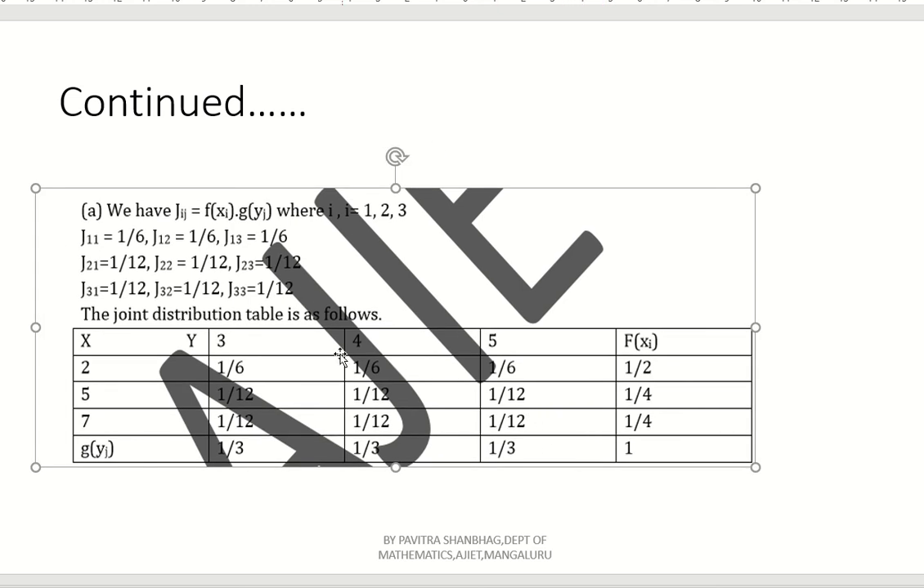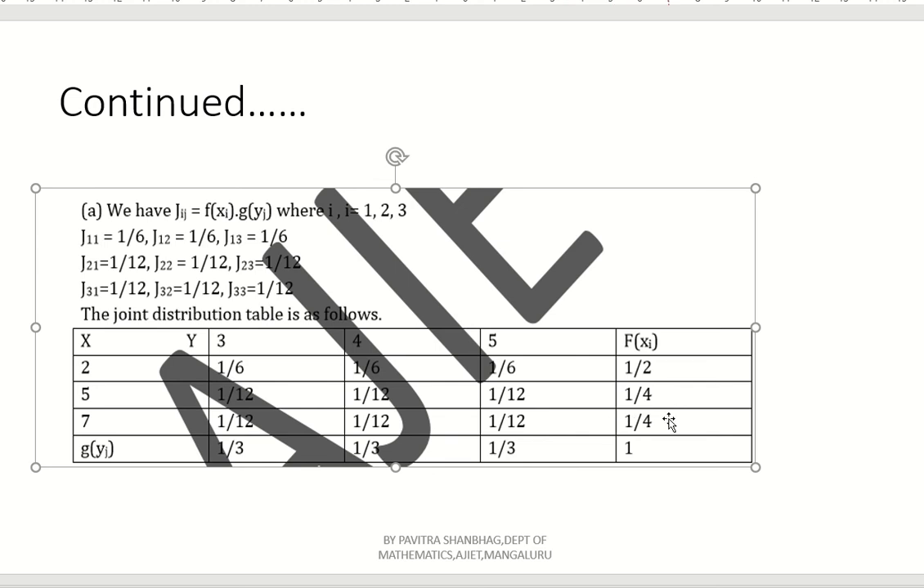Now look into the row wise sum, 1 by 6 plus 1 by 6 plus 1 by 6. That is nothing but 3 by 6. 3 by 6 means 1 by 2. Right? Next, 1 by 12 plus 1 by 12 plus 1 by 12. 3 by 12. 3 by 12 means 1 by 4, right? Similarly, 1 by 12 plus 1 by 12 plus 1 by 12. Again 3 by 12, that is nothing but 1 by 4.